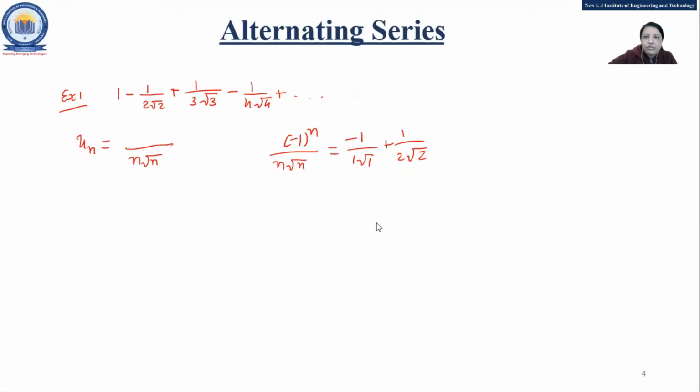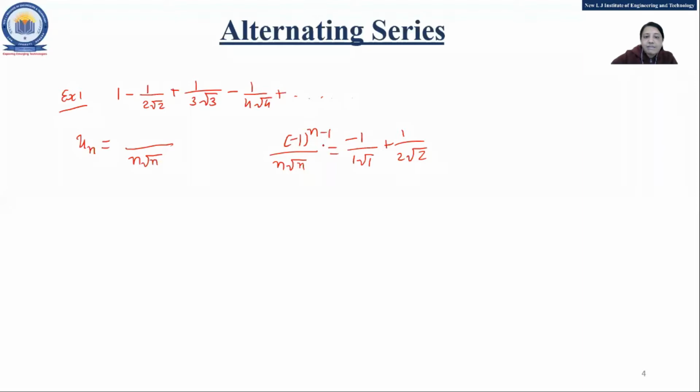Fine. So what should be there? Yes, anyone? Okay, I'll check. Minus 1 raised to n minus 1. Yes, 1 raised to n is also not possible, because if you write 1 raised to n, it will always give you 1, right? So minus 1 should be there, that is fixed. But what should be the power?